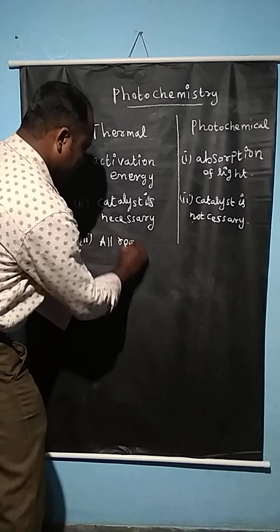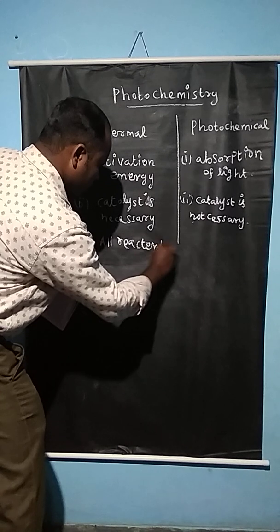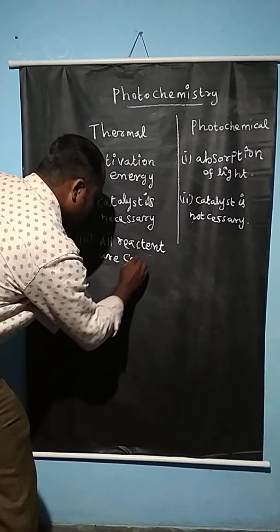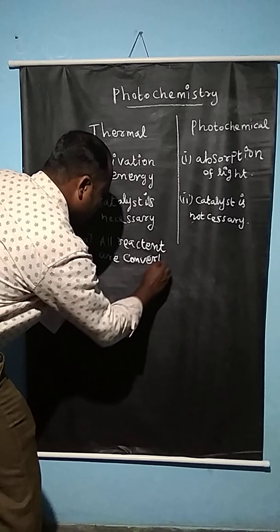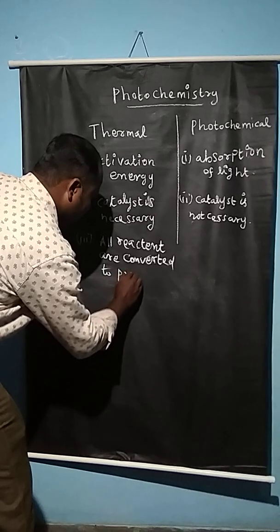In thermal reactions, all reactants are converted to products.